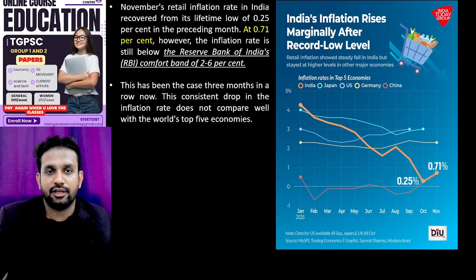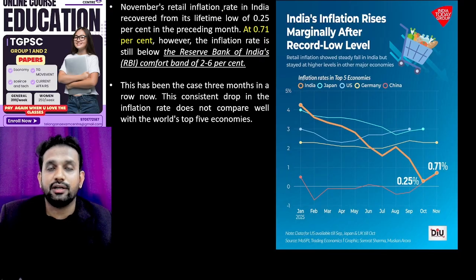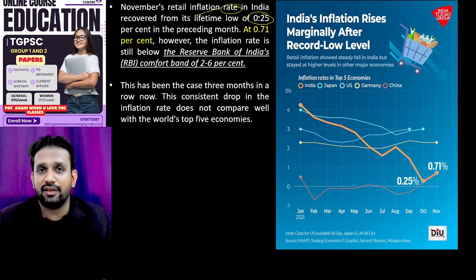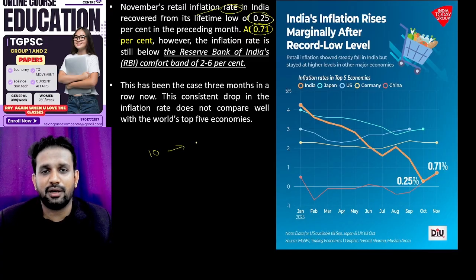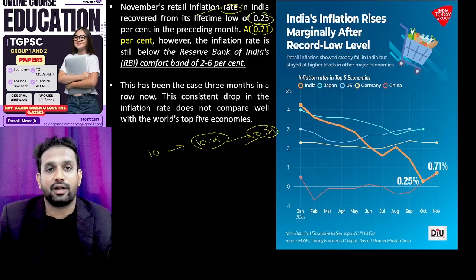So I hope this is clear to you. This is the problem with regard to retail inflation. We have gotten news on it. In November 2025, the retail inflation rate in India was very low, 0.25%. It has recently grown a little bit, to 0.7%. So the 10 rupee Parle-G biscuit, which was hanging around 10.25 rupees, became 10.71. So close to a 1 rupee increase happened with regard to retail products. However, the inflation rate is still below the Reserve Bank of India's comfortable band of 2 to 6%.